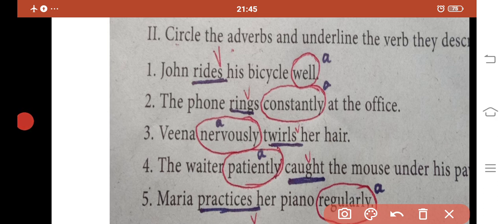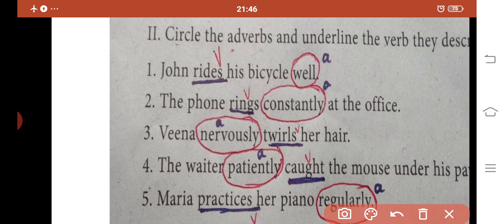Rides is a verb. Second sentence, the phone rings constantly at the office. Rings is an action, so rings is a verb. Third sentence, Veena nervously twirls her hair. Twirls is an action, so the word twirls is a verb.